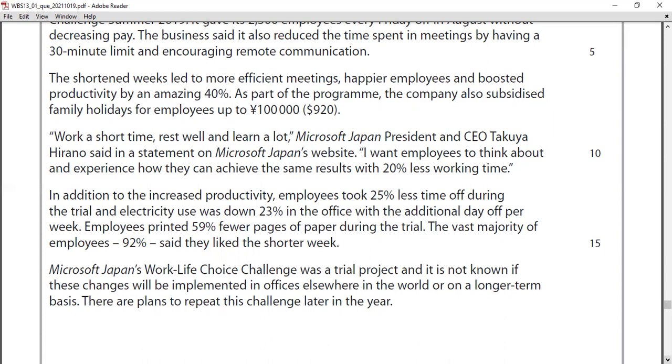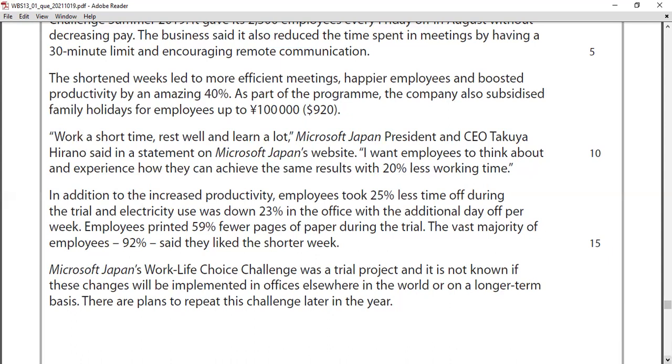So what happened in this case is they had a trial period. During that time, when you work a shorter time, electricity was down, because one day off means 25% less electricity. Another thing is that employees printed 59% fewer pages of paper during the trial, because normally they are using photocopy machines and everything. Now they printed fewer pages. And the vast majority of the employees, like 92%, liked this. They liked the shorter week.